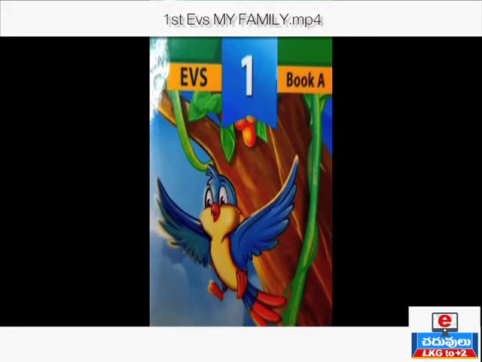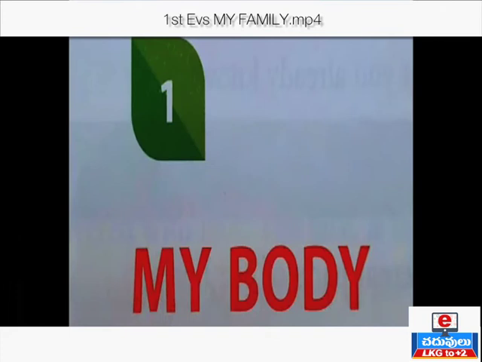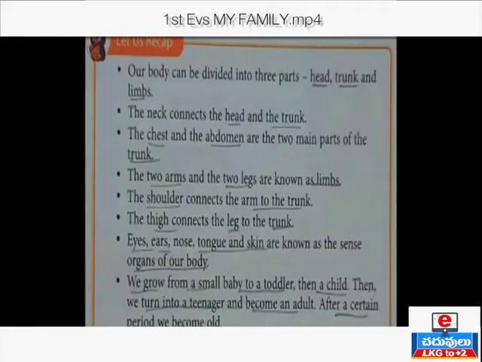Open your book A, lesson number 1, My Body. Today we'll do the revision of our first lesson, My Body. Okay, children? Let us open page 11. We can see some important points there.